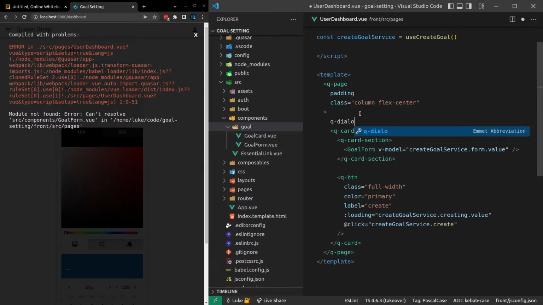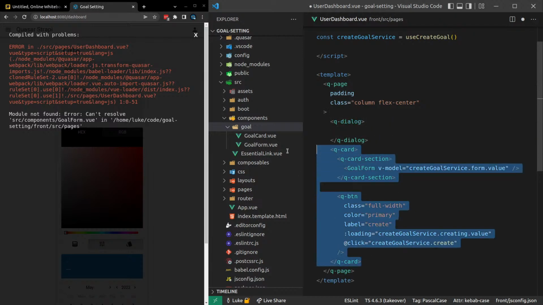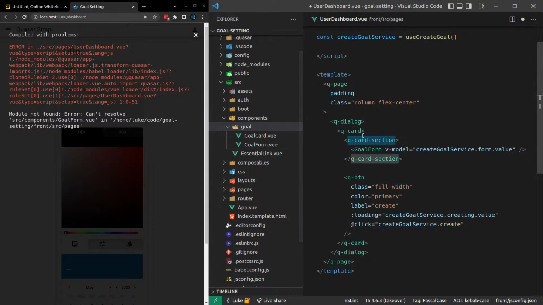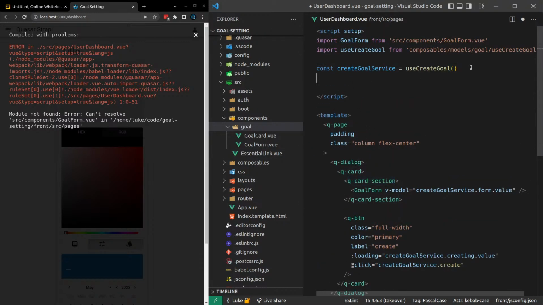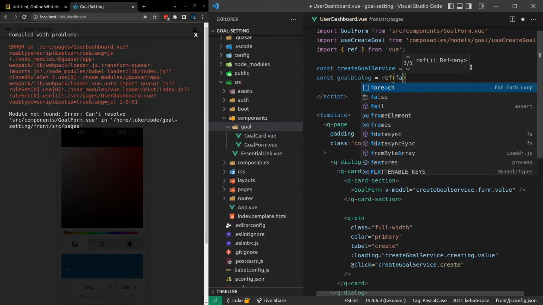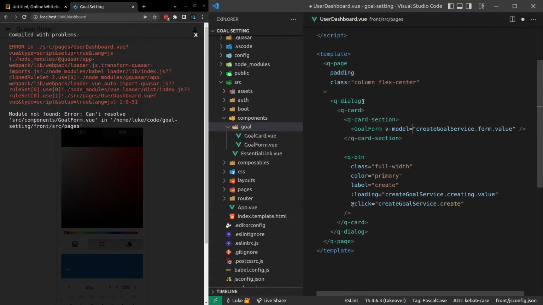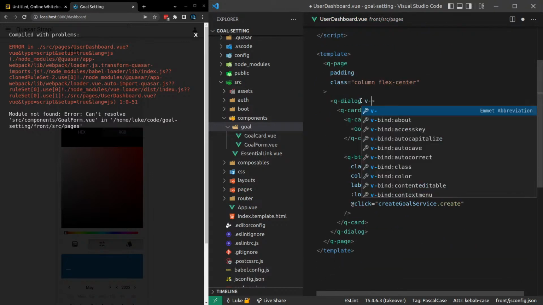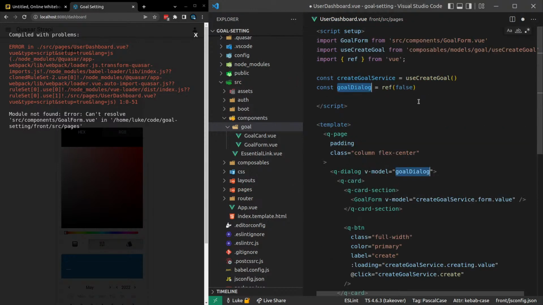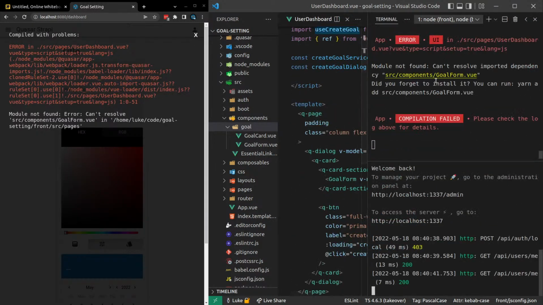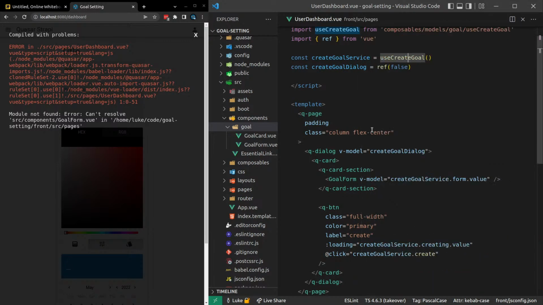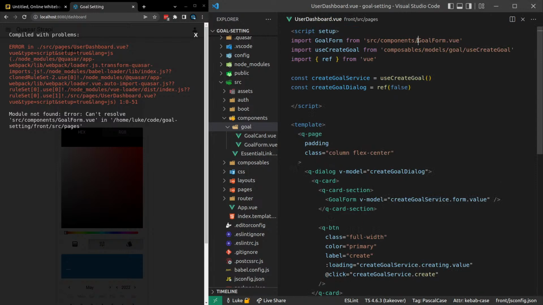We'll say q-dialog. I don't know if I'm going to extract this further. Still on the fence about this. And then we'll const goalDialog is equal to a ref, which will be false by default. And then we'll just model that here. Specifically, that is a create goal dialog. All right, I'm happy with that. What's this squawking about? Goal form is no longer found, and that makes sense because we've now nested it inside of goal.